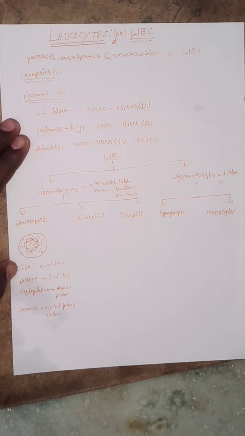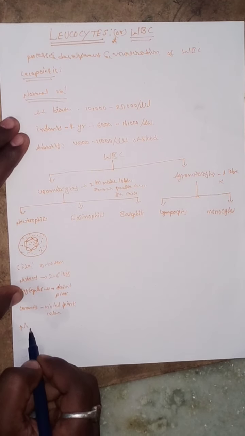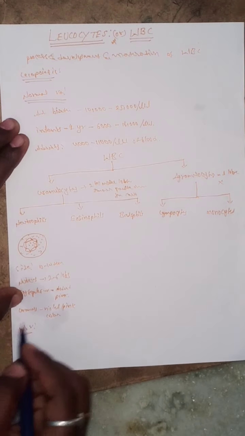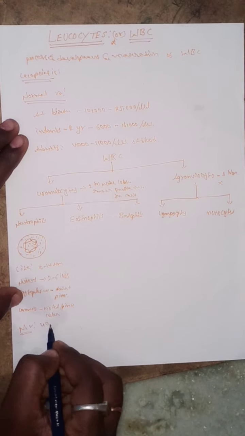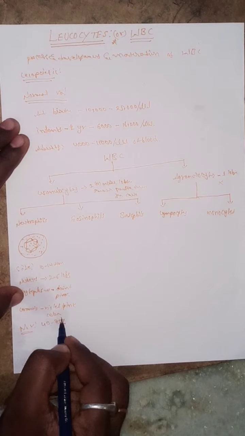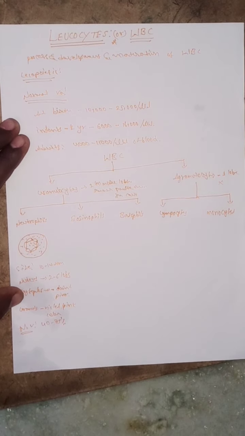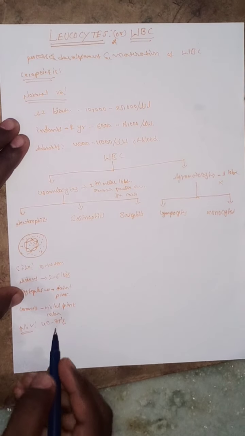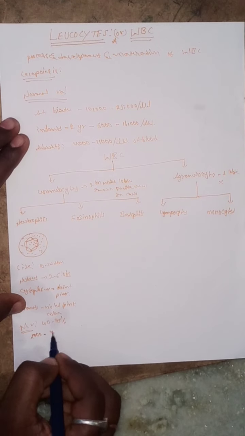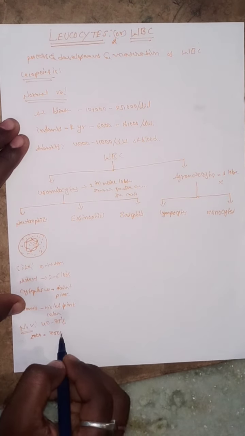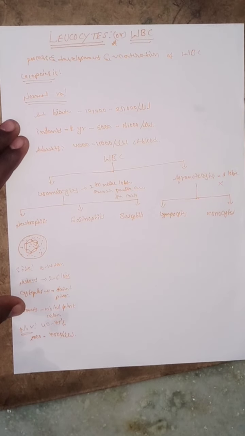What is the normal value of the neutrophils? They make up 40 to 75% of the WBC, especially 2,000 to 7,500 per ml of blood occupied by neutrophils alone.